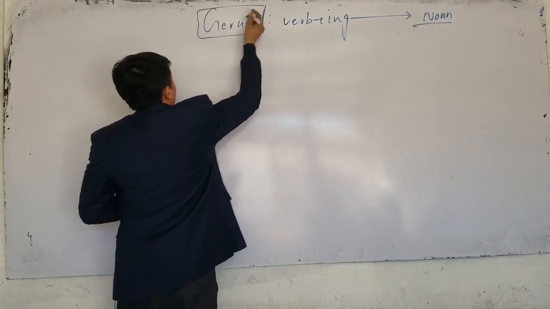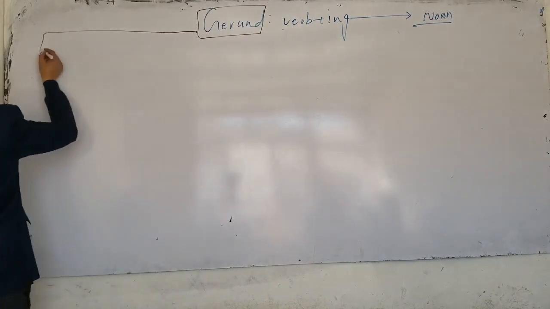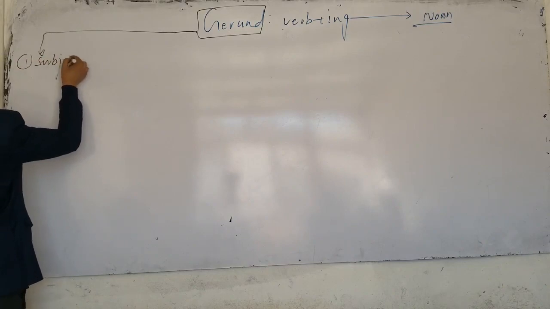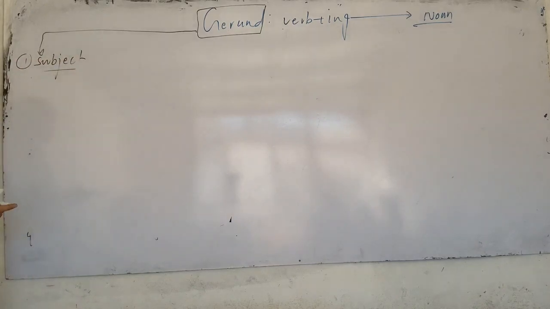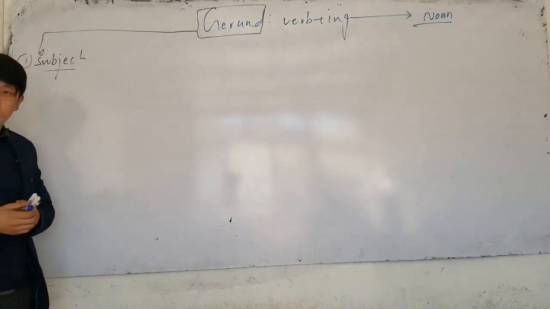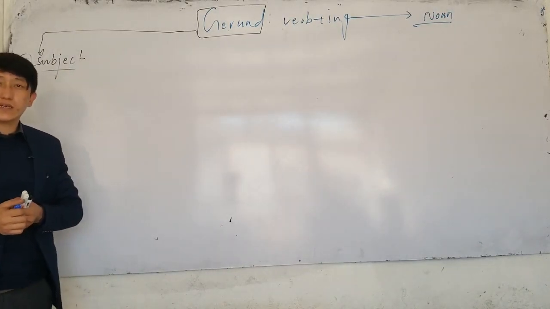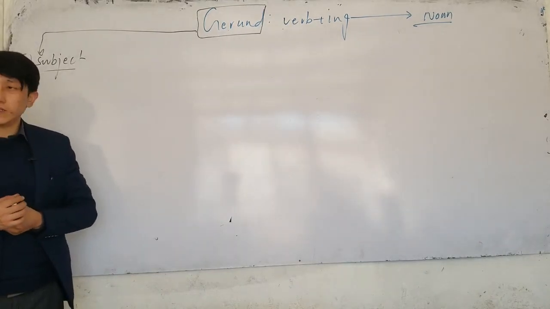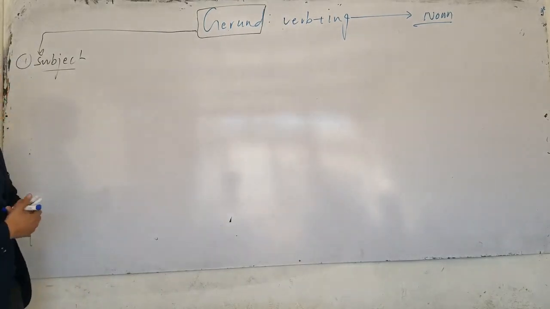We will discuss the functions of gerund. Gerund first function: it can be used as a subject. So what is a subject? A subject is a person, or the one that we talk about. Or subject is the doer of an action. Subject usually comes at the beginning.